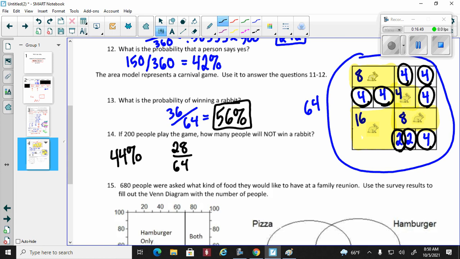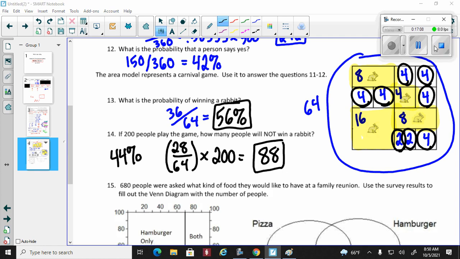And then, to save time, you could do 28 divided by 64 in parentheses and then just hit times 200. Got 86. Is that what you got? I got 88. 88 people will not win a rabbit.